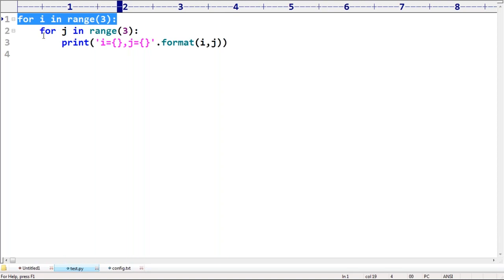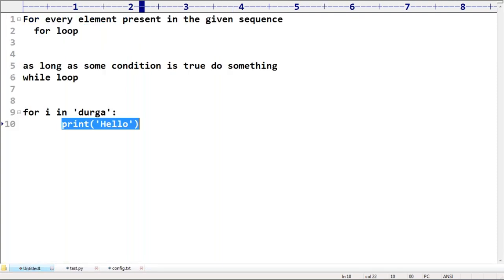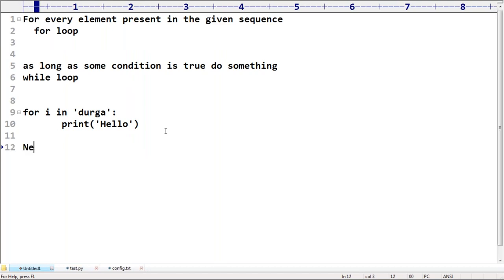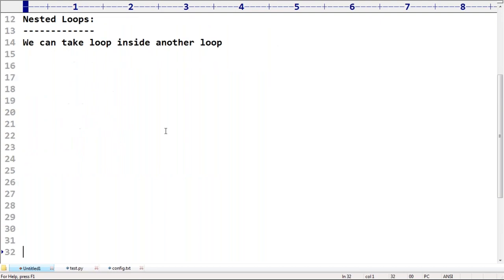This is called, do you know, I'm taking a loop inside another loop. Such type of concept is called nested loops. Remember that. We can take a loop inside another loop. Nested loops. Are you getting? Taking a loop inside another loop itself is nothing but the nested loop concept, right? Remember, sir, it's possible.